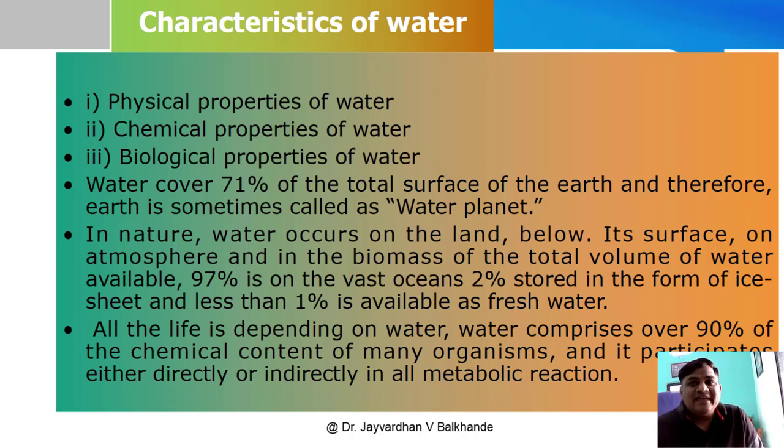Then 2% of water is stored in the form of ice sheets, and only less than 1% is available as fresh water.